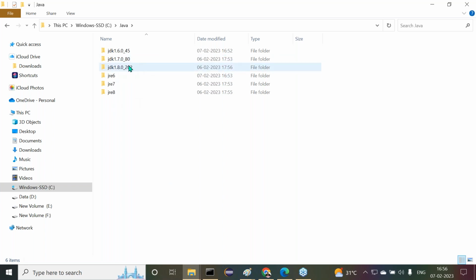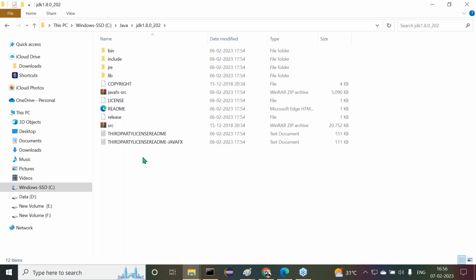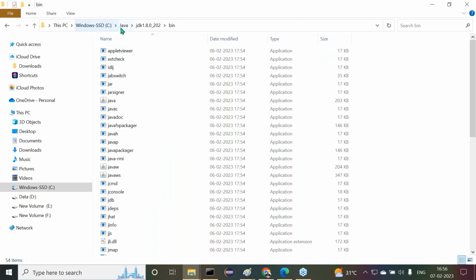In the Java software, open any JDK. Three versions I installed yesterday. Open any JDK. In the JDK, open the bin folder. Whatever the version may be, C Java JDK 1.x version, bin folder. Inside this bin folder, all these are Java commands. Frequently, we are using the javac command, java command, javap command, javadoc command, and so on. All Java commands we are using or not? All the Java commands exist in this particular location.